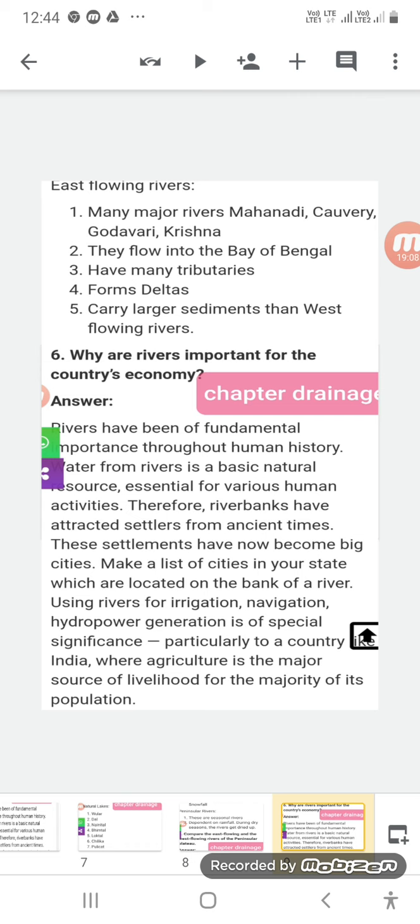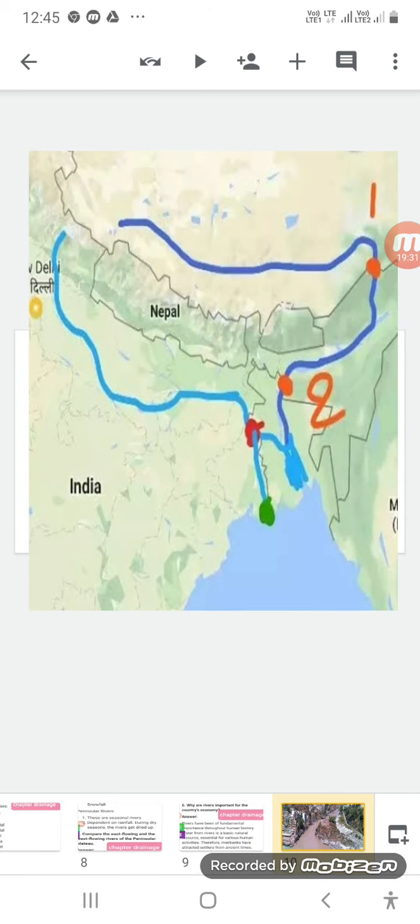Using rivers for irrigation, navigation, and hydropower generation is of special significance. By having irrigation, navigation, and hydroelectricity, we can boost our economy, particularly in a country like India, where agriculture is the major source of livelihood for the majority of its population.